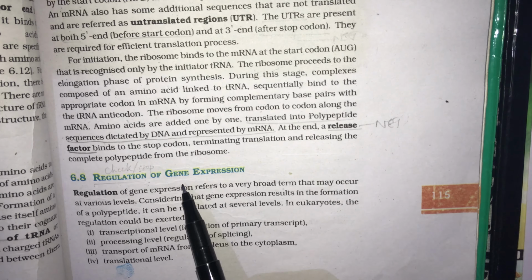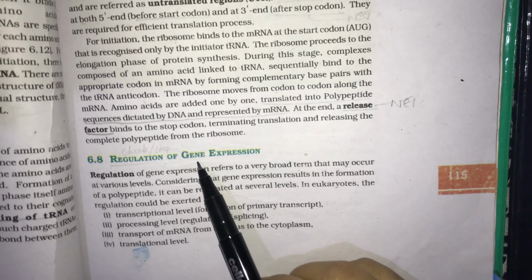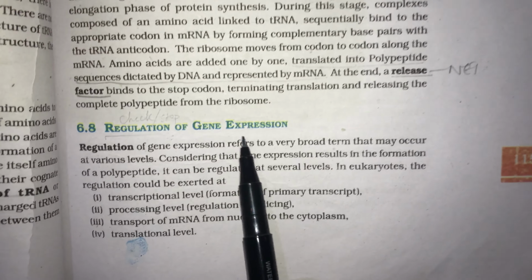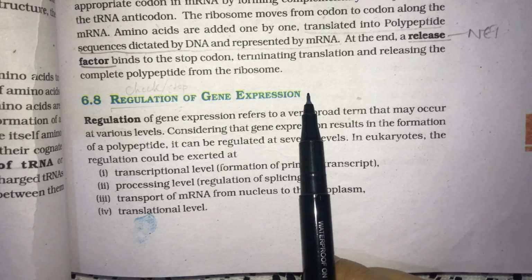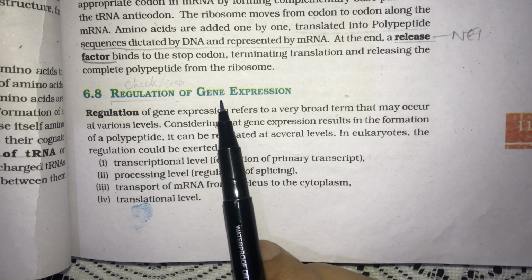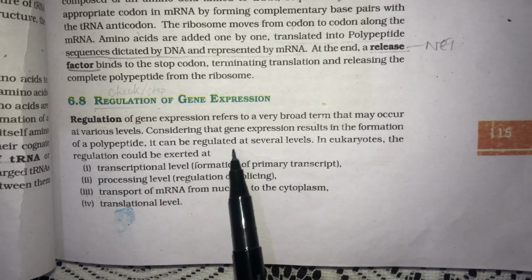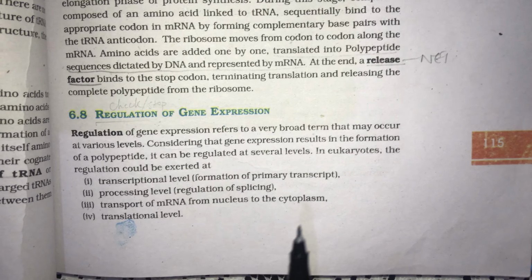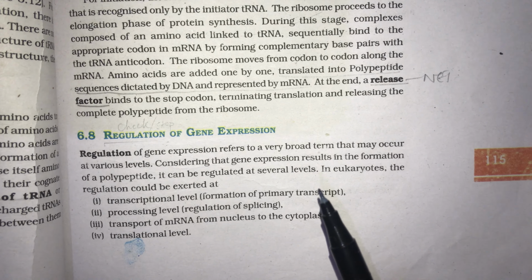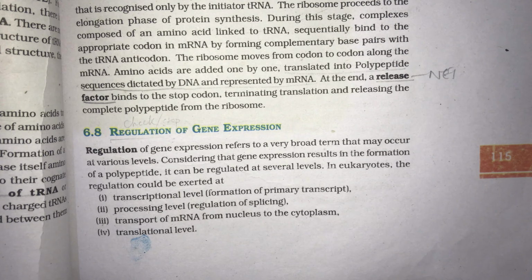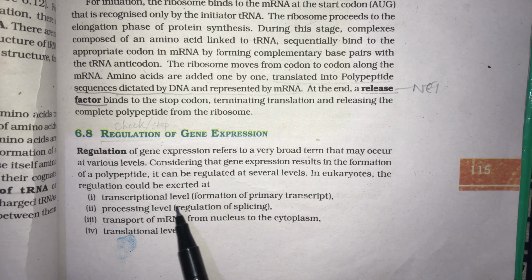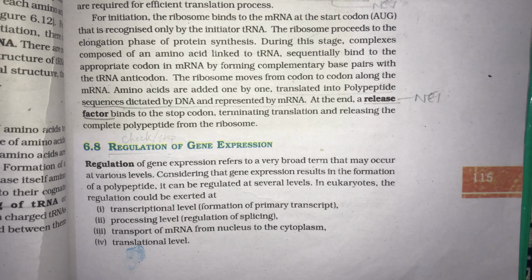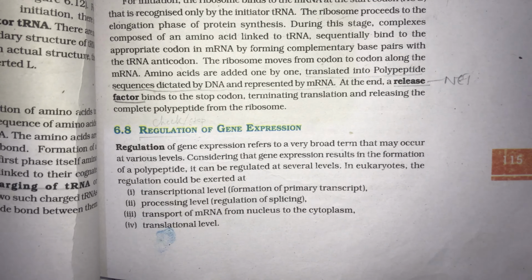Similarly, regulation of gene expression means, if a gene is coding for certain things, then allowing the gene to code that thing, or preventing the gene from coding or expressing that thing, comes under the topic regulation of gene expression. Regulation can be done at many levels. One, the transcriptional level, when DNA is being transcribed to mRNA, at that time this regulation also happens.